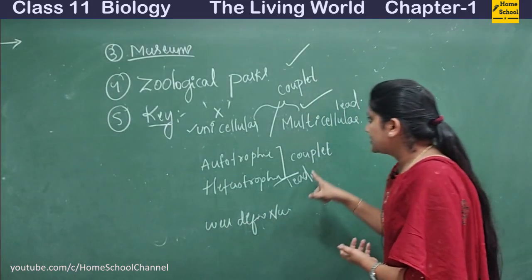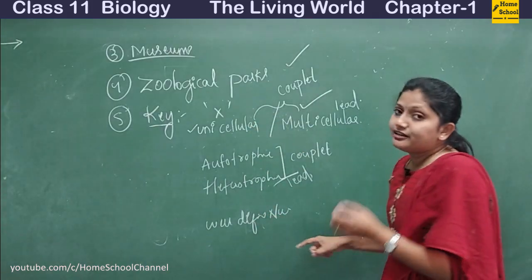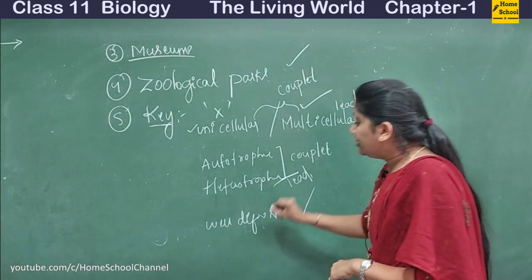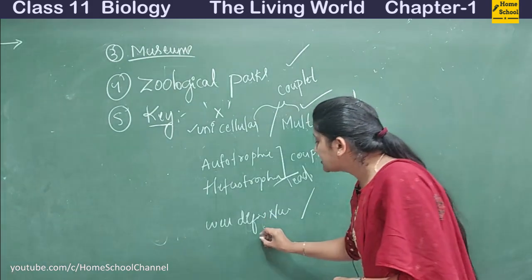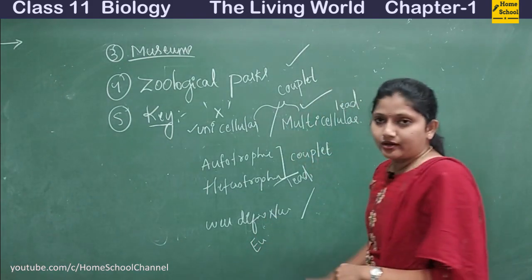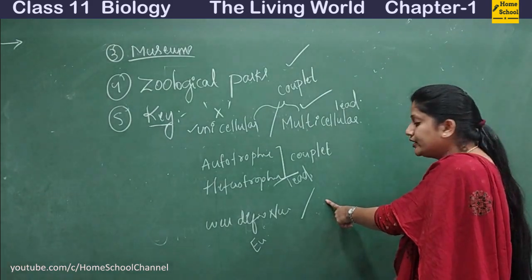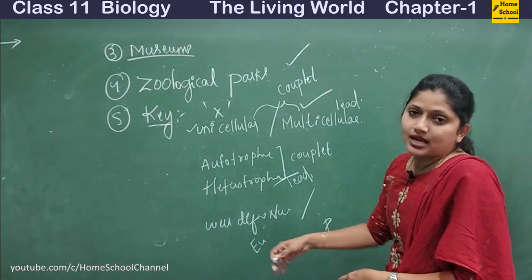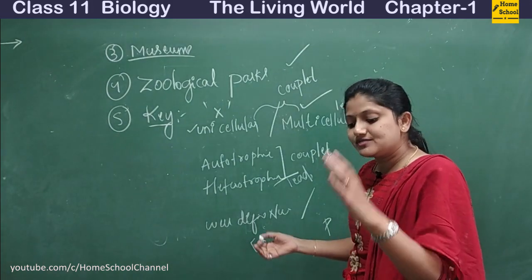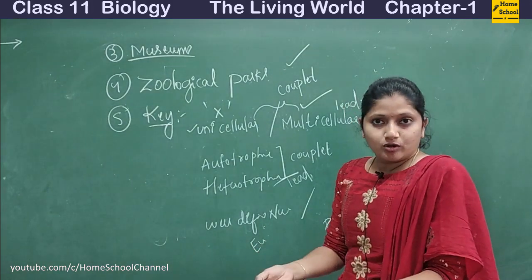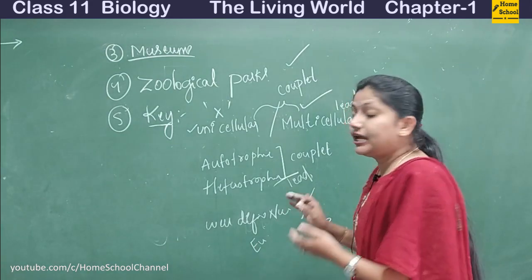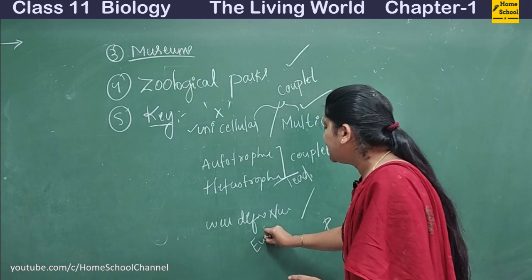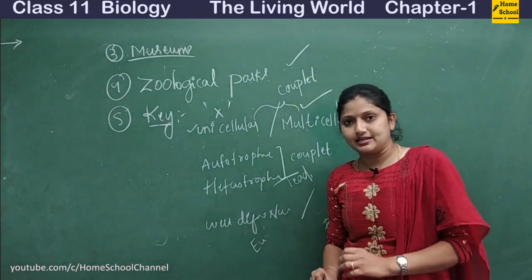Then whether this organism X has a well-defined nucleus or it doesn't have a well-defined nucleus. If it has a well-defined nucleus, we get to know that it is a eukaryote. If it does not have a well-defined nucleus, we conclude it is a prokaryote. So let's imagine it had a well-defined nucleus. We stained the organism and observed it under the microscope, and we were able to observe a well-defined nucleus. It means that it is a eukaryotic organism.